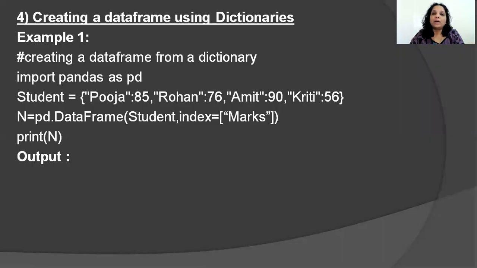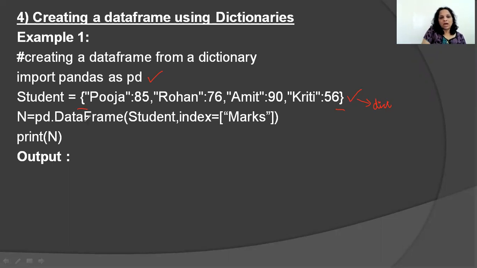Now, I'm trying to create a data frame using a dictionary. So let's just understand a few things in the example here. As usual, you need to import pandas, otherwise you cannot use the functionality of the pandas module. If you look at this statement here, what do you think I'm creating here? Am I creating a list, a series, a NumPy array, or a dictionary? It's very clear to us with these brackets that student is nothing but a dictionary, correct? The keys of the dictionary happen to be the names, and let's say the values are their marks.